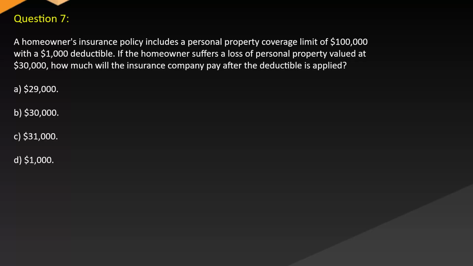Question 7. A homeowner's insurance policy includes a personal property coverage limit of $100,000 with a $1,000 deductible. If the homeowner suffers a loss of personal property valued at $30,000, how much will the insurance company pay after the deductible is applied? A. $29,000. B. $30,000. C. $31,000. D. $1,000.